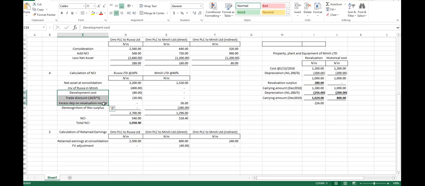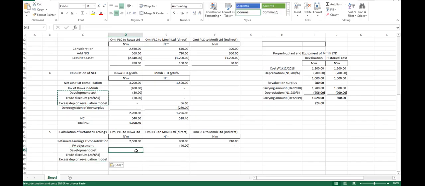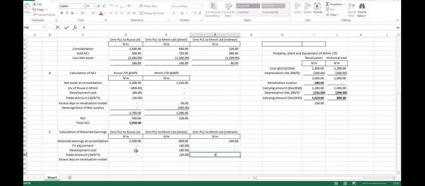Okay. So now let's take the three of them again. The development cost and everything is affecting this Rua alone. Development cost for Rua is how much? 80. There's nothing here. Trade discount here was 20. There's nothing here. Excessive depreciation was how much? 56. Right? Then what else do we have?